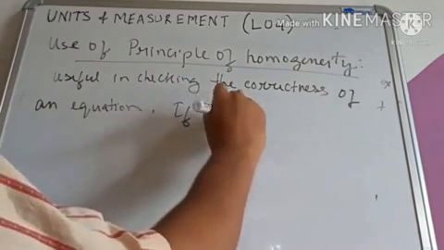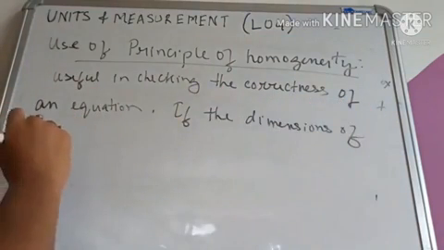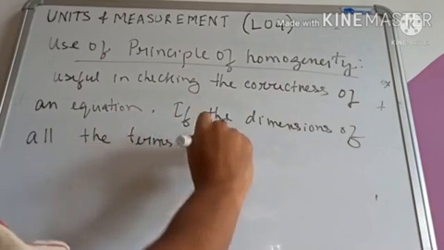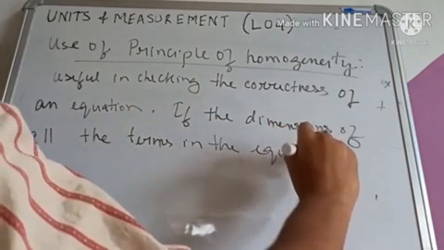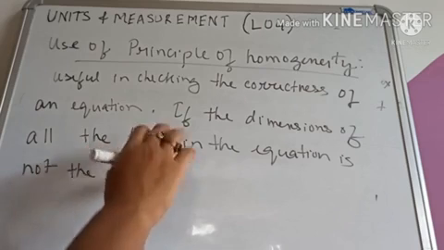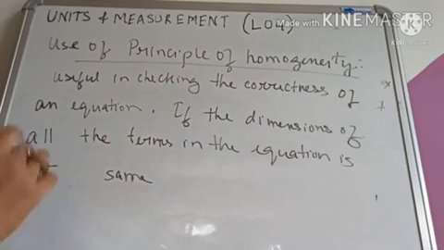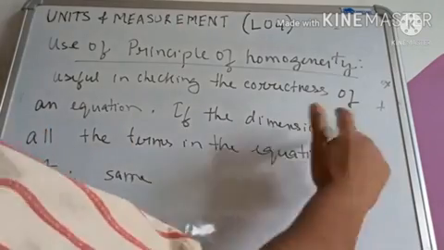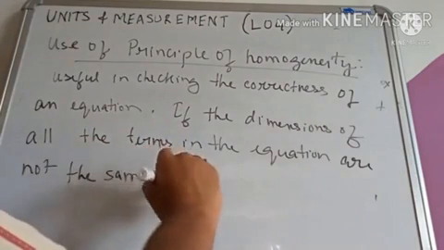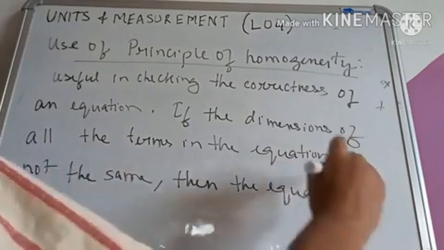If the dimensions of all the terms in the equation are not the same, then the equation is wrong.